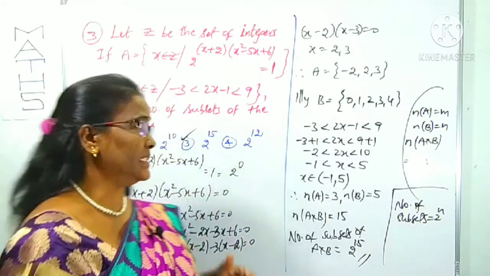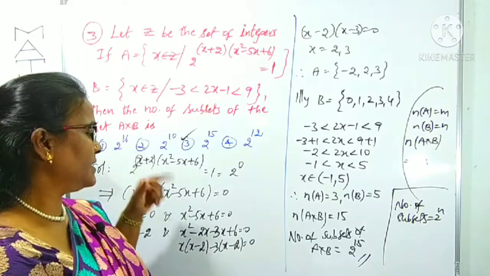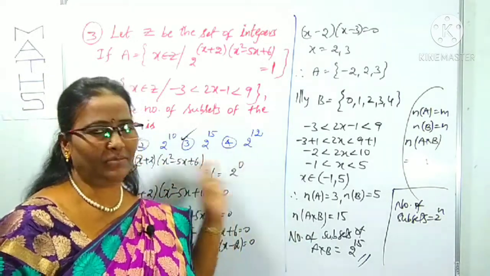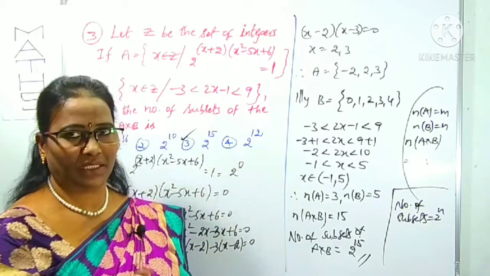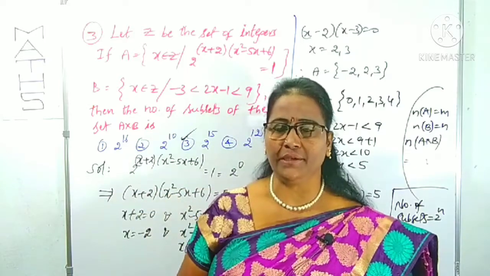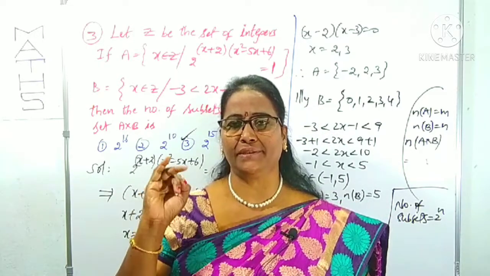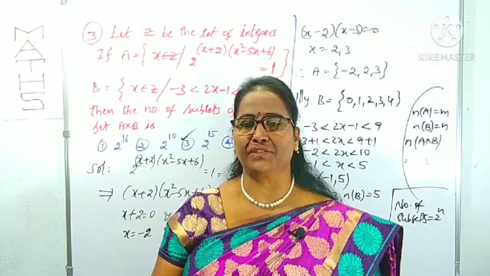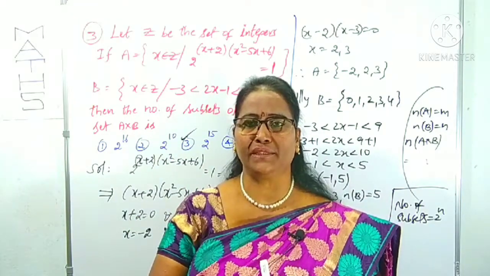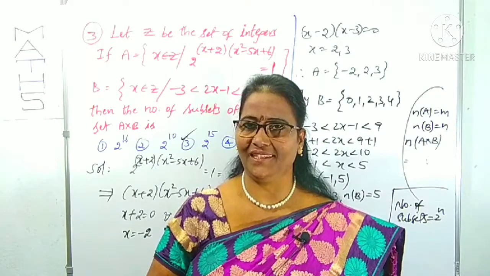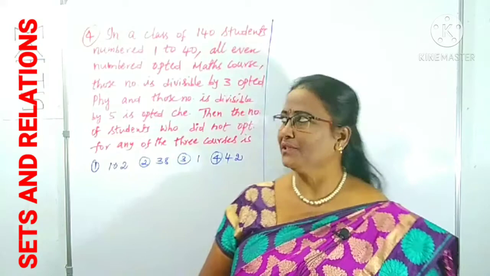What is the set A, set B, and also how many elements A cross B contains, etc. There will be more applications, but this one is easy. Like that, we have to follow each and every case. That's why you have to know the tips and tricks. So the simple way to learn: first, what is the concept, what are the tips and tricks, then you can crack the questions easily. Clear? Right.